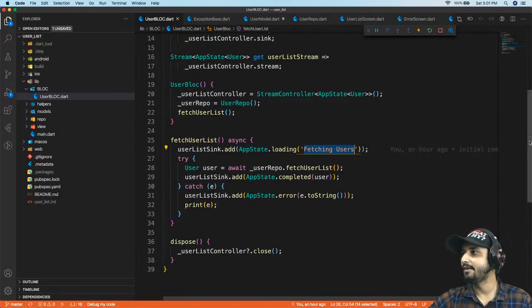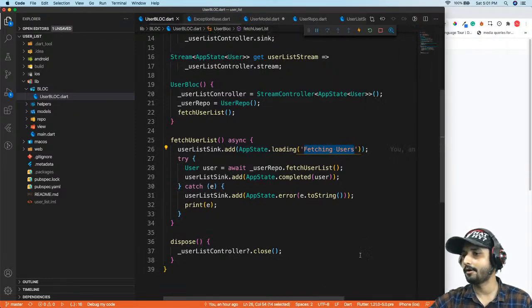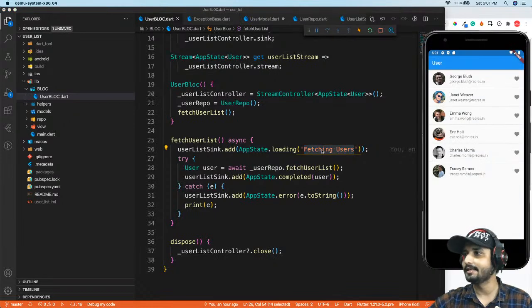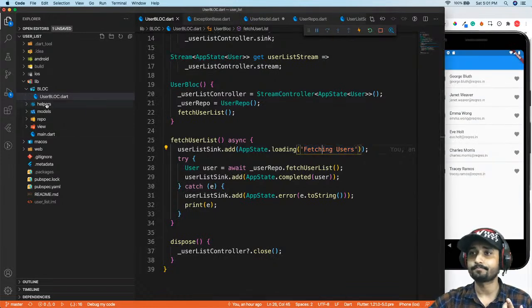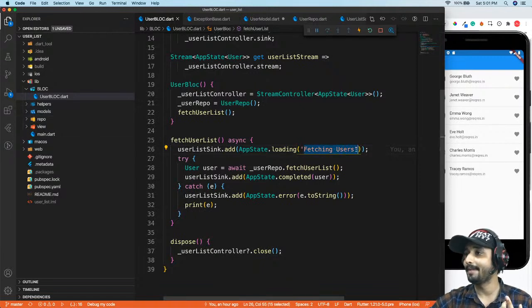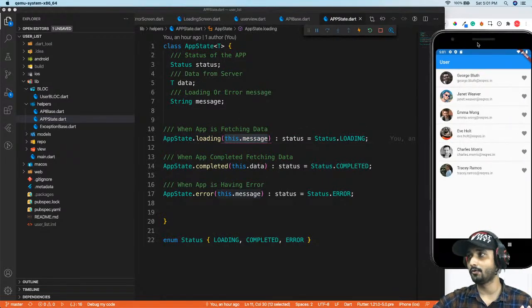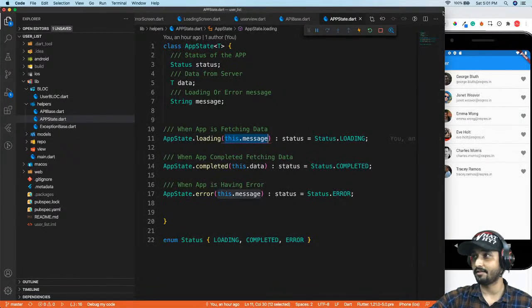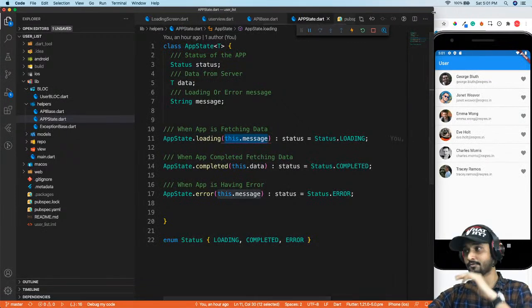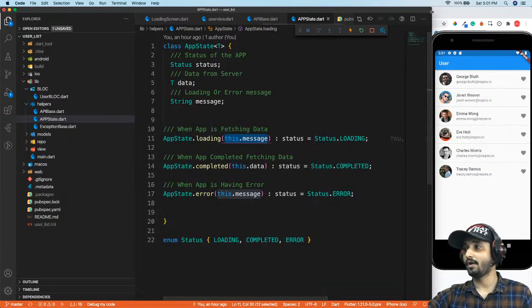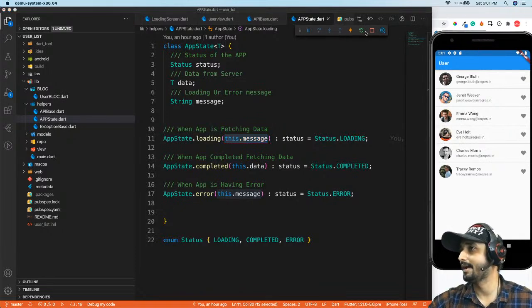Now if we go ahead and take a look inside our emulator, you can see inside our helpers how we are displaying this message. This message will be cached inside our helper app state right over here, app loading and message, and that message will be displayed. So this is fully dynamic, and you can use whatever message you want to display, whether it is for loading, or wait, or whatever.